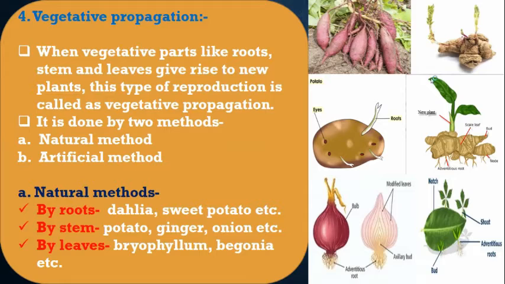Now, this vegetative propagation also takes place through the leaves, for example, like the bryophyllum and the begonia. In Hindi we call this bryophyllum plant the ajuba. Here, on the margins of the leaves, adventitious roots are coming over these buds. And when you sow this bryophyllum leaf, the new bryophyllum plant gets developed.